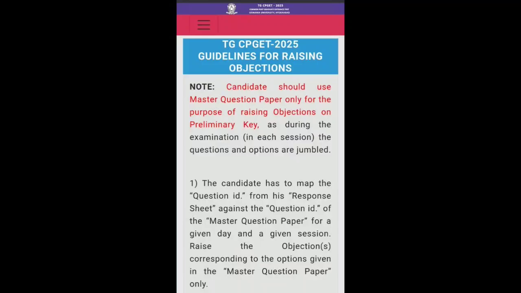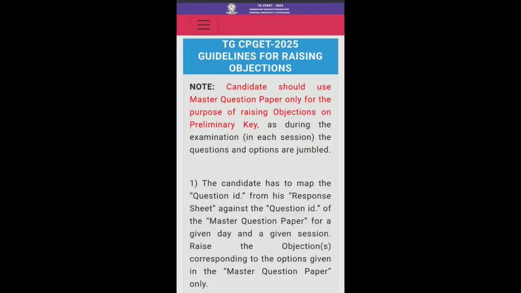Yes, here in your response sheet, you need to find the question. If you find any question that is inappropriate, or that has ambiguous answers, or is an ambiguous question, you can just note down the question ID in your response sheet. Then you have to check that question ID in the master question paper.